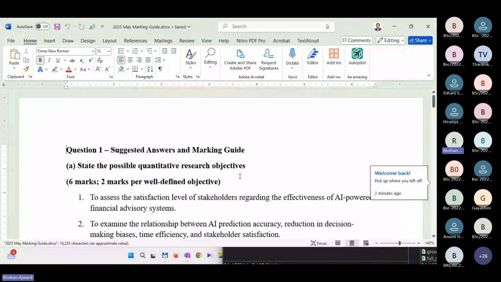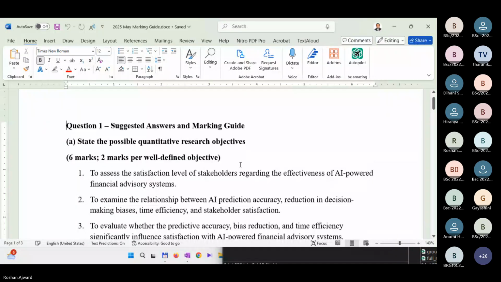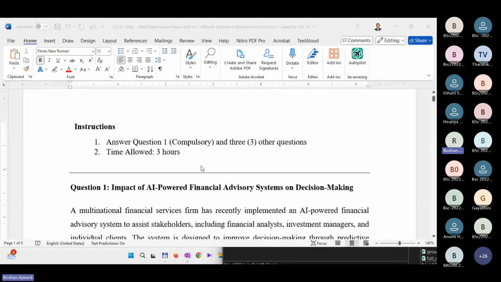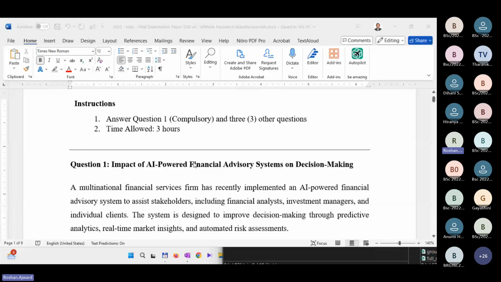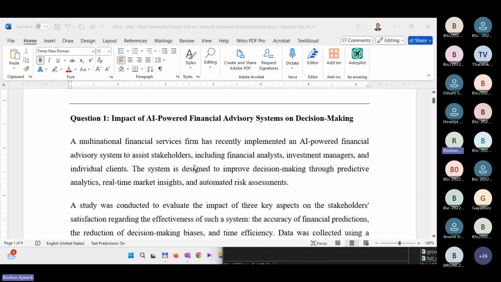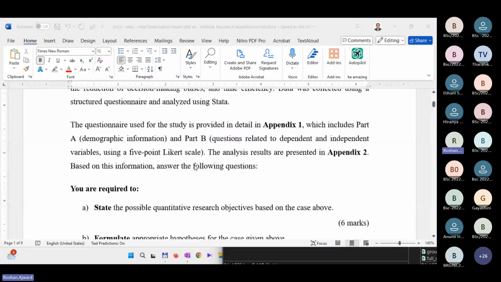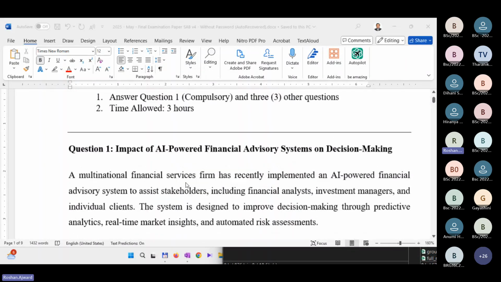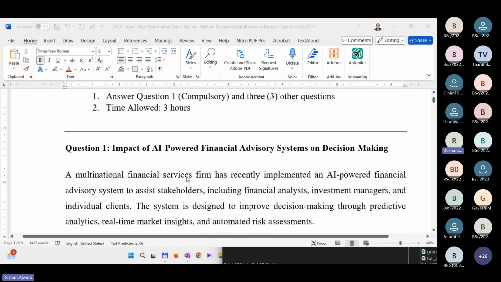Right. Okay. Now, as I told you, the structure, there is no difference from what I told earlier. Question number 1 will be compulsory, and then you'll have to write 3 questions out of 4 questions. You have one choice within the 3 questions. So the time allowed is 3 hours, right? Now, shall we go through this question? Okay, you can see it, and you can download, no? In case you cannot see that in the LMS, please refresh the screen. Then you'll be able to see that.